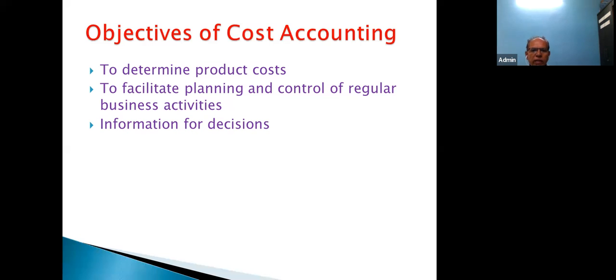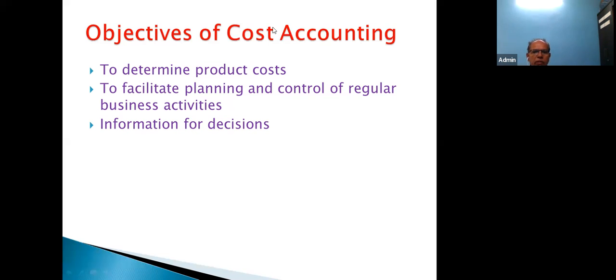In a make or buy decision, cost accounting will give the solution, whether to make or buy. So please do remember these words if you are asked what are the objectives of cost accounting. These are the three objectives. In regards to information for decision, remember the make or buy decision.